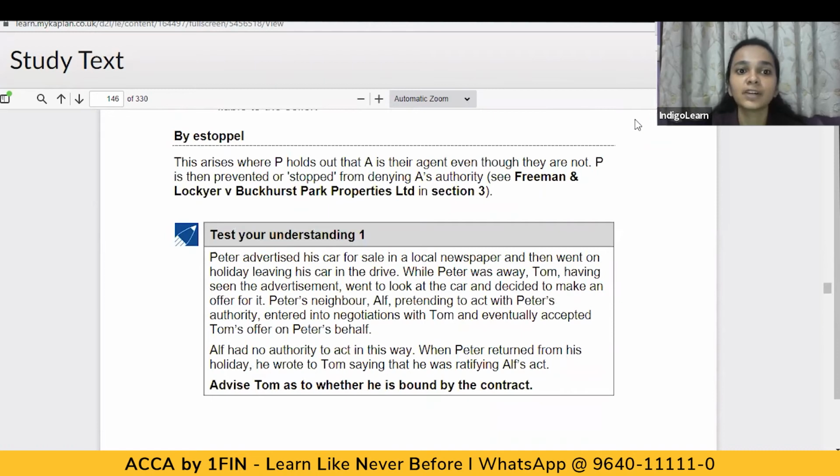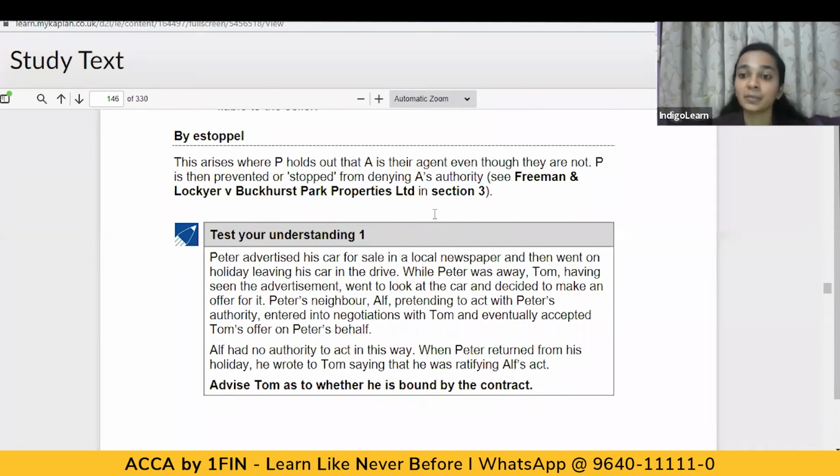Now talking of agency by estoppel, as we have understood, they are not actually principal and agent, but where P holds out that A is their agent even though they are not, the principal is then stopped from denying A's authority. If the principal by his actions has made it evident that a person who is not actually his agent is acting as his agent, then later on the principal cannot deny his authority.